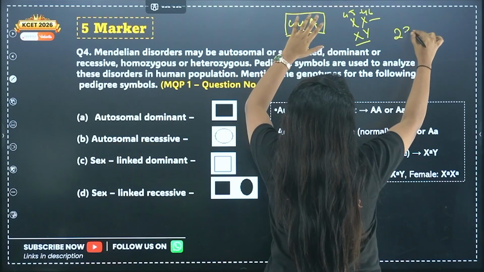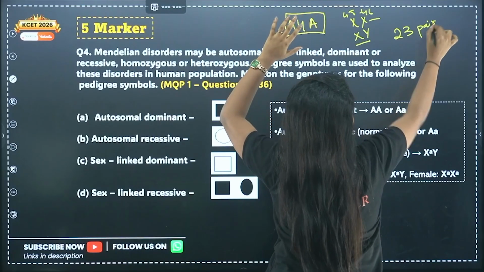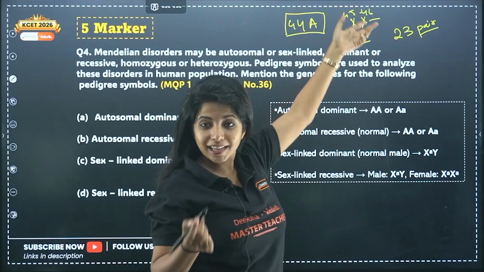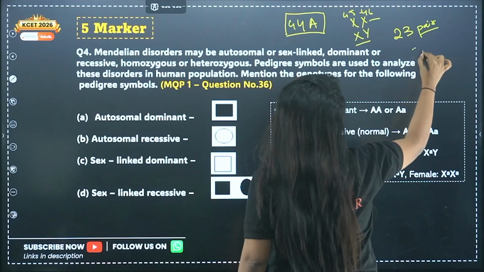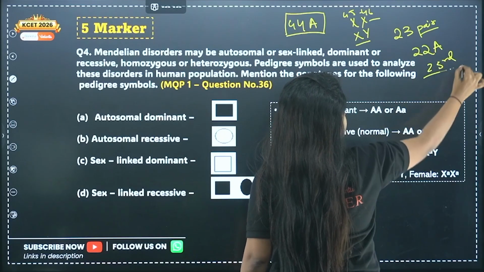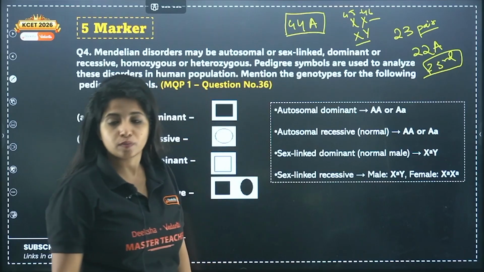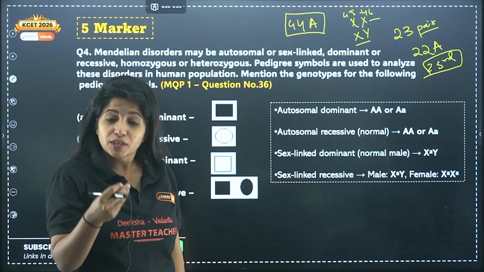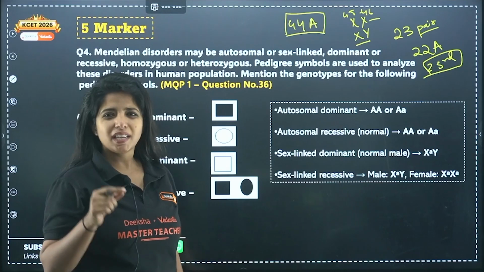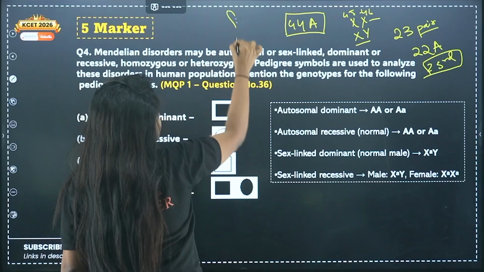That means we have 23 pairs. 23 into 2 is 46, right? 23 pairs are there. Now, the last pair is the sex chromosome pair. So we say 22 pairs are autosomes and the 23rd pair is what? The sex chromosome.